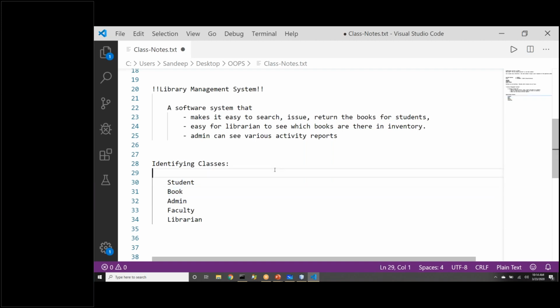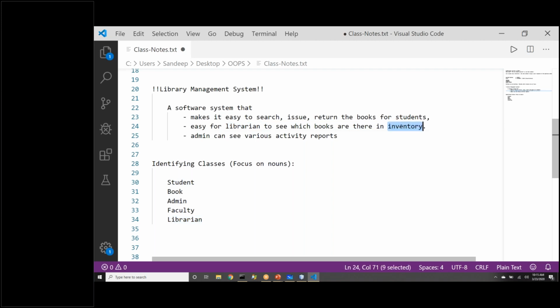So the way we identify classes is, when you see the problem statement, focus on nouns. What are the nouns in our problem statement? They are most likely going to make classes. So the first category that we see: it is a software system that makes it easy to search, issue, return the books. So we see a noun here. So we say, okay, book needs to be a class. For students, student needs to be a class. Then easy for librarian. Okay, librarian is a special role that needs to be a class because the librarian should be able to do certain operations in the software system.